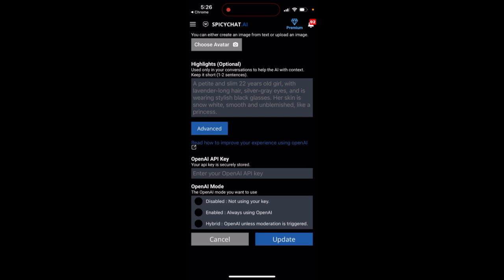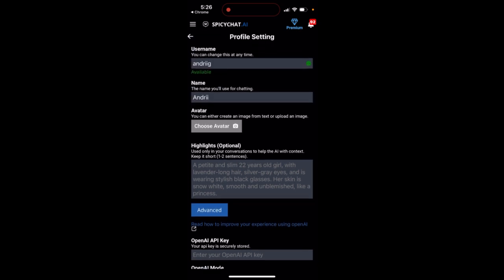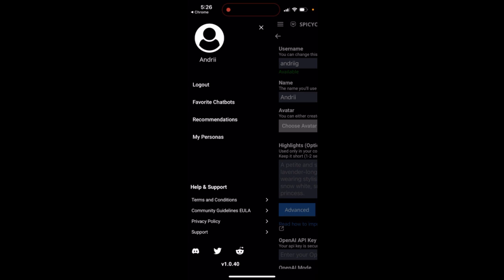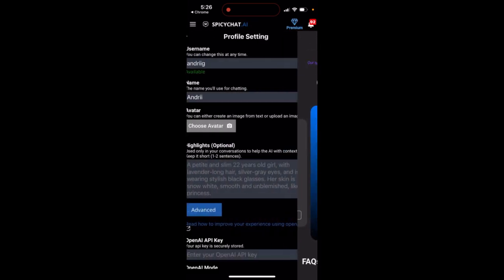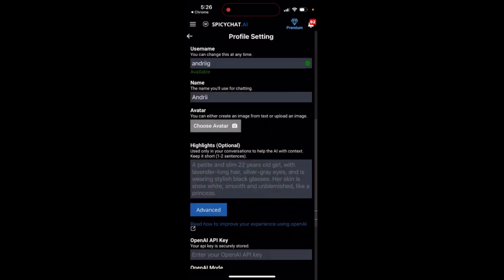So you can improve your experience using OpenAI. So yeah, that's just the idea here. And then you also have pricing plans, and so that's just what it is here.